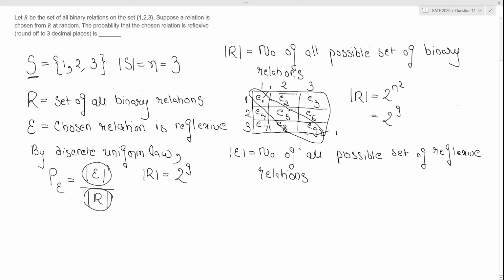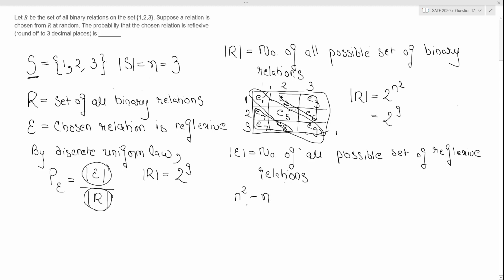For these other elements, the upper triangulars and the lower triangulars as we call them, these can have two choices. So how many of these elements will be present? There are in total n square elements, right? I'll just write that again for understanding. Minus, I will exclude those n elements because I don't have a choice for them. I have to select one.